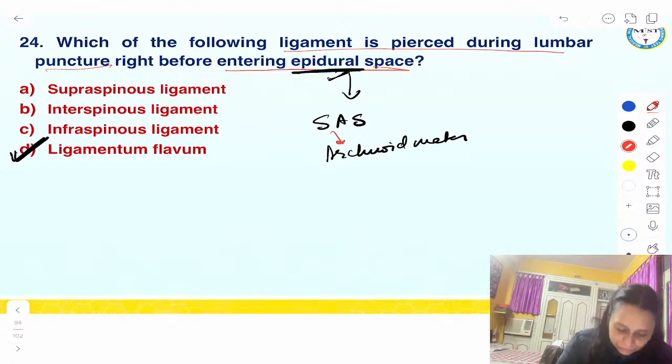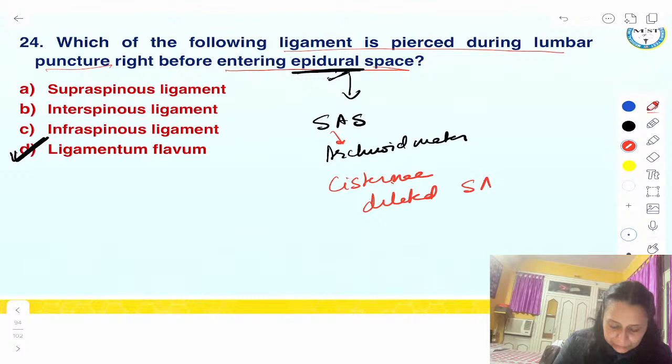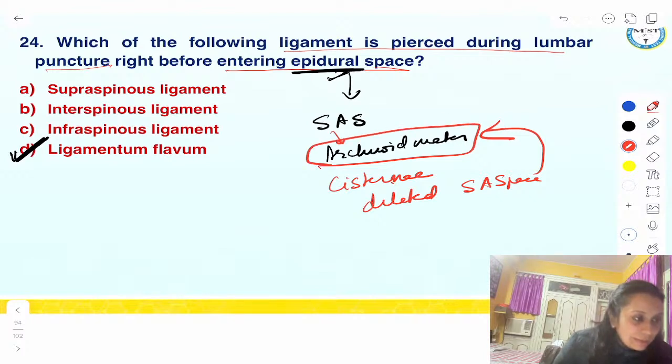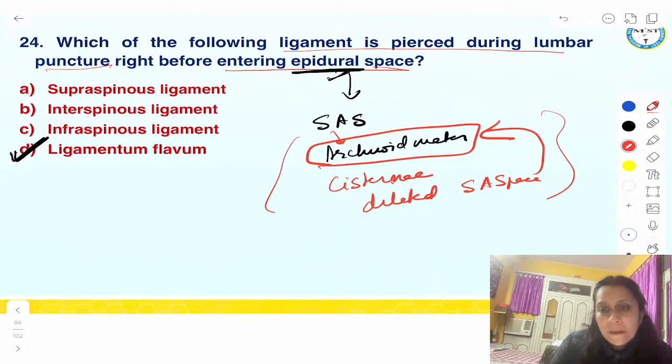And guys, if they ask last layer to pierce to enter the cisternae, cisternae is the other name of dilated subarachnoid space. So again, the answer is arachnoid mater. Got it? I hope you have understood this, right? Okay, guys, remember for spinal anesthesia and for epidural anesthesia, layers are very important.